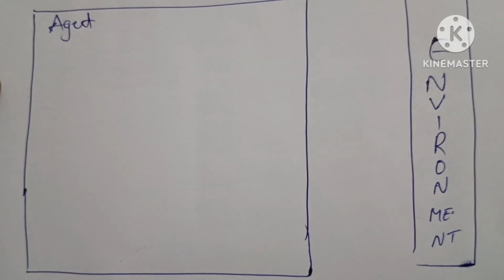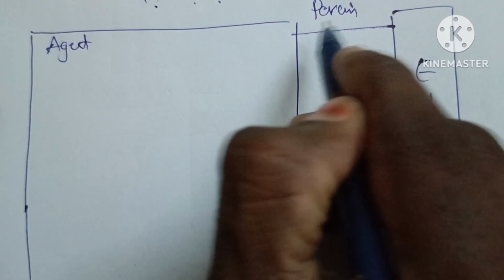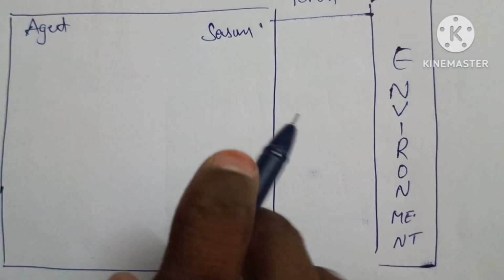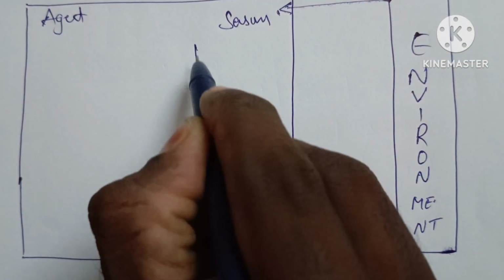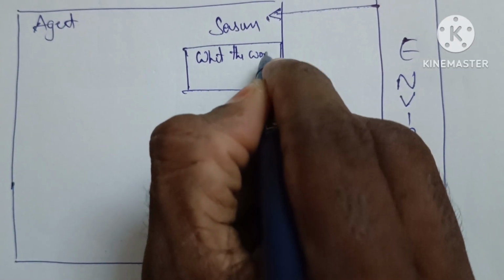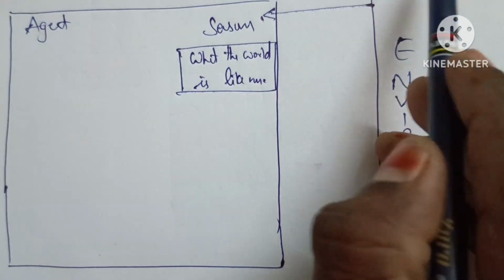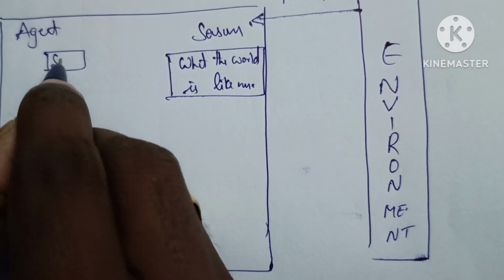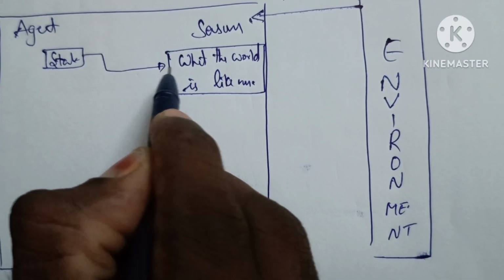It is environment. Same as you can perceive the data by using sensors. Is it clear? Same thing, same as a simple reflex agent. After that, check what the world is like now. Okay. But here, current situation. That's why here, what will happen? What are the current states that can be considered in what the world is like now?